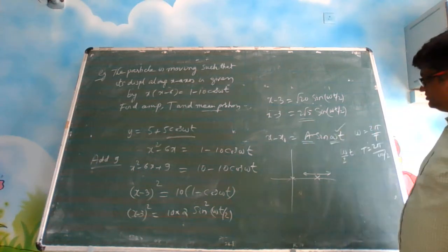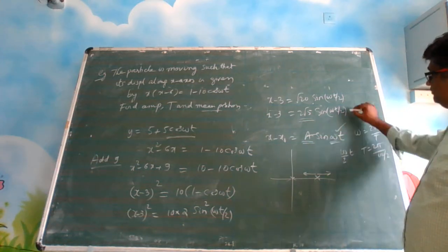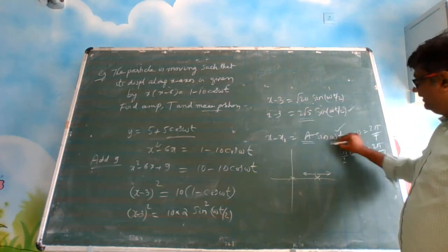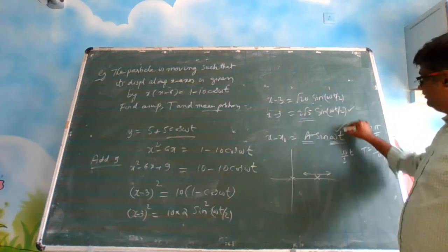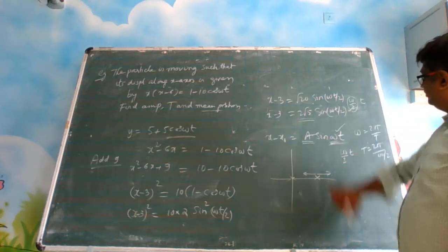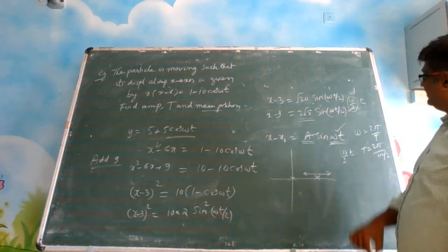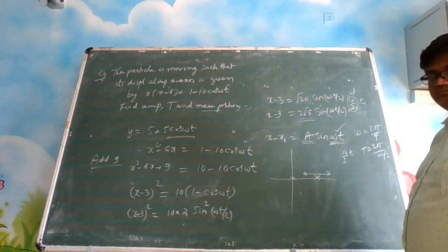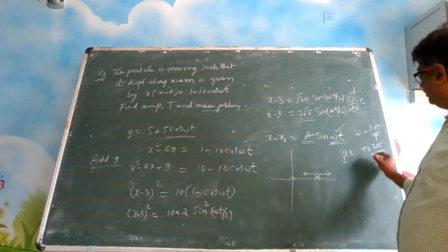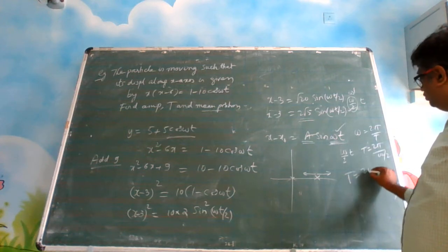This is your standard equation, right? And this is what you have got. So here we have to find the time period. Ideally omega t should be there, but omega by 2 into t is there. Okay, so let us say this is our omega dash. Alright, so we are finding the time period. What is time period? Time period is equal to 2 pi by omega dash.